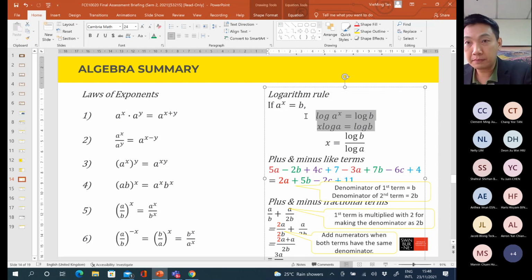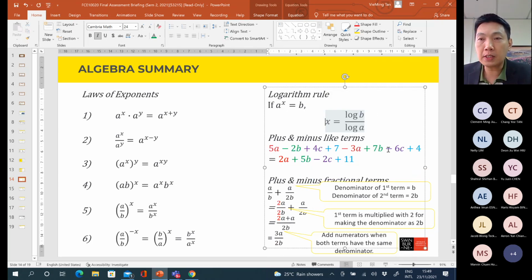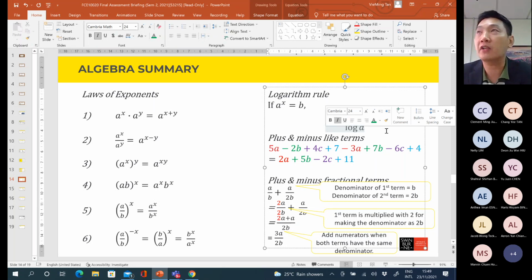This one I delete first. Then the next one: if the question involves plus and minus activities and asks you to simplify the algebraic expressions, you can apply the like terms rule. That means apple plus apple, orange plus orange. We can group the terms based on the variable category.